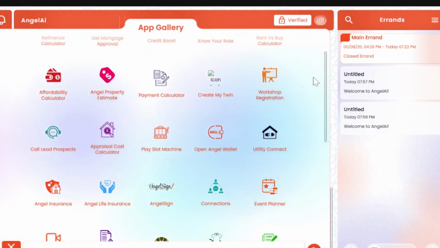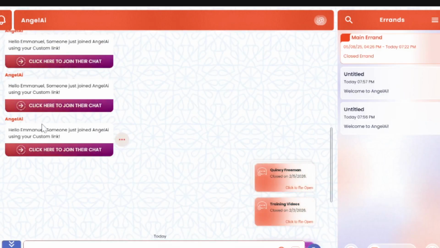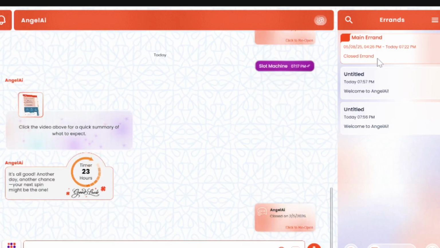You can also just jump into the conversation because it will always notify you. You will get a notification here on the top. Let me close this really quick so you can see. Once you get a notification just like this one, that means that someone clicked on your custom link and your twin is taking care of that conversation. If you click where it says click here to join the chat, you will be jumping into conversation with that client so you can take care of them live, pretty much on the spot.